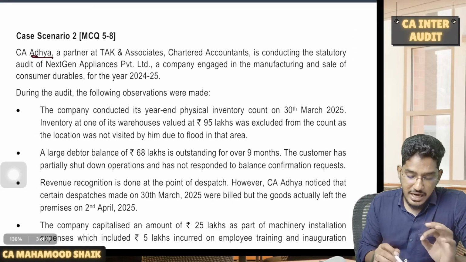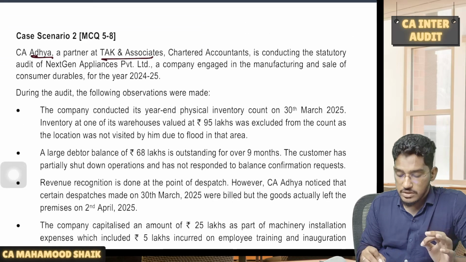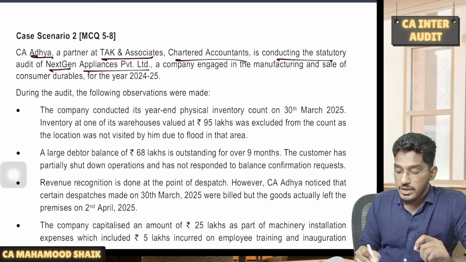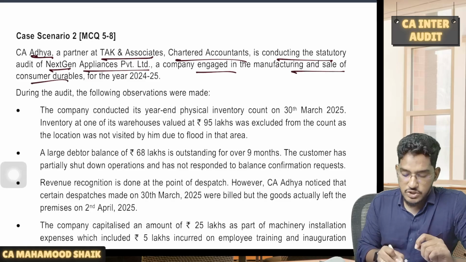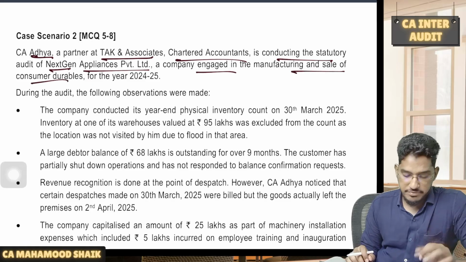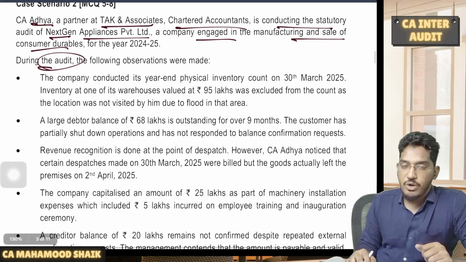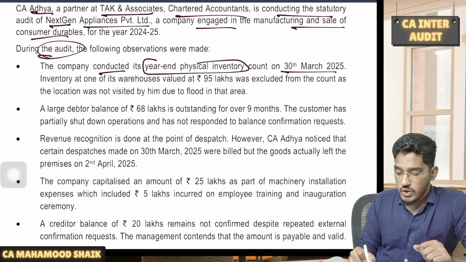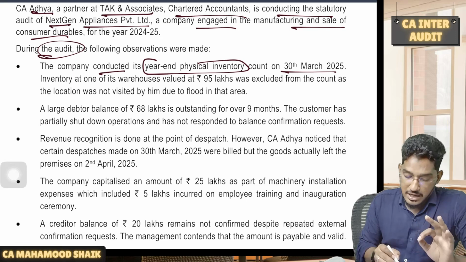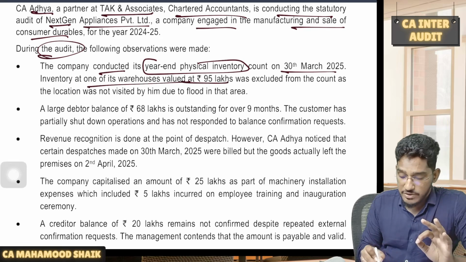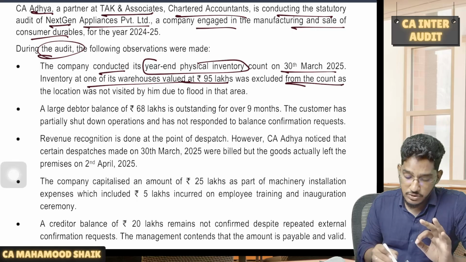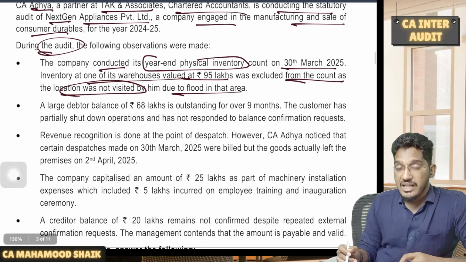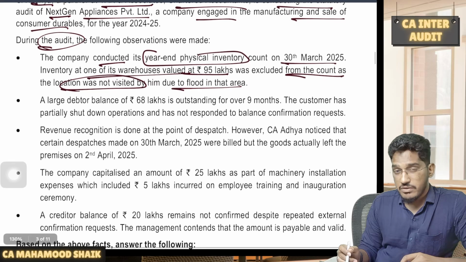Next one. CA Adya, a partner at TAC and Associates Chartered Accountants, is conducting the statutory audit of Next Gen Appliances Private Limited, a company engaged in the manufacturing and sale of consumer durables for the financial year 24-25. During the audit, the following observations are made. What are they? The company conducted its year-end physical inventory count on 30th of March. Inventory at one of its warehouses, valued at 95 lakhs, was excluded from the count as the location was not visited by him due to flood in that area. Unable to obtain audit evidence regarding inventory by way of physical verification.